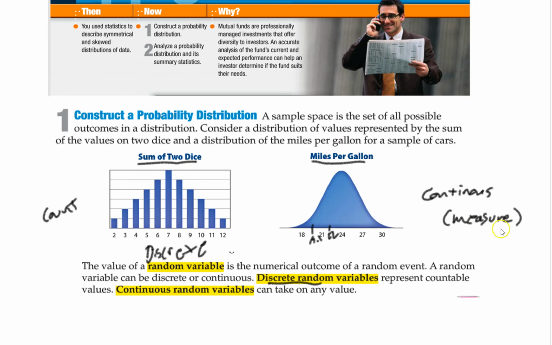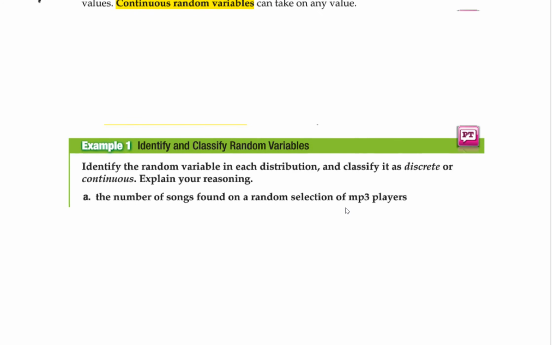A good way to think about this is the size of your feet. It could be anywhere. It might be a foot, it might be 8.5 inches, it might be 9.3 inches. But discrete would be shoe sizes. Shoe sizes come in 7, 7.5, 8. You can't get 7.75 or 7.81 shoe sizes. That has to be one of those values. So that's discrete data, where the actual measurement of your foot is continuous.